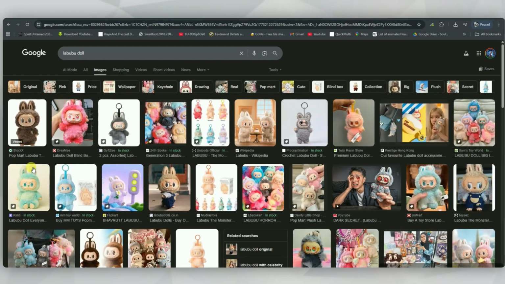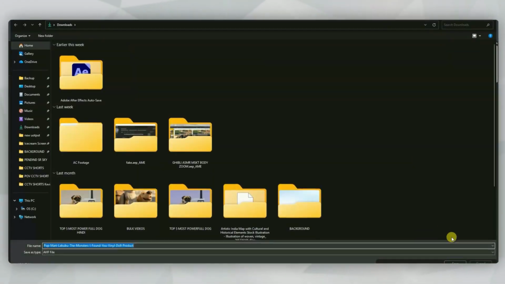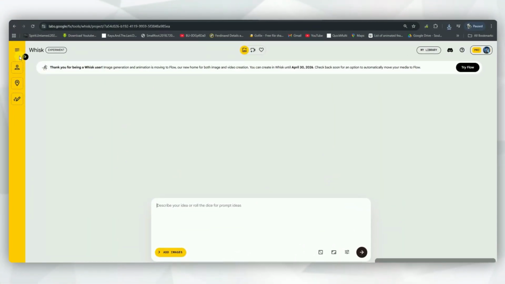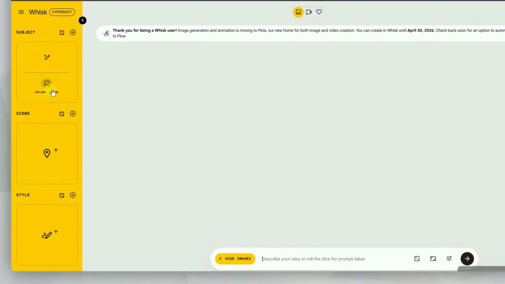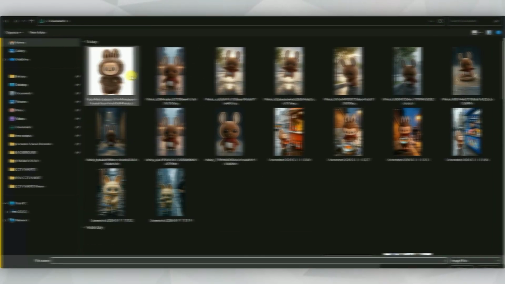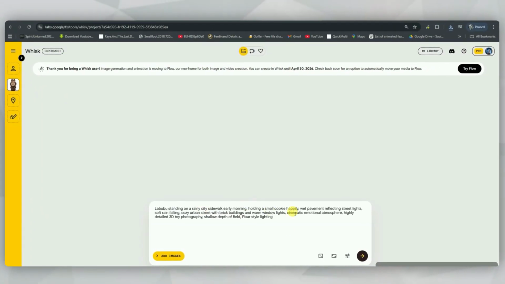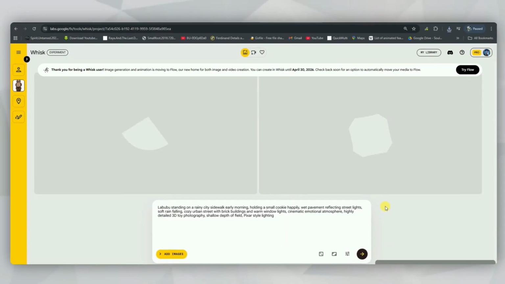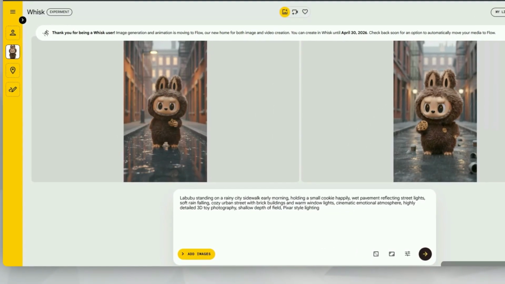Then download any image that you think looks perfect for your character. After that, come back to the tool and click on the side panel. You'll see an option to upload a subject image. Upload the image you downloaded, then paste the same master prompt again. Now when you generate the image this time, you'll see that the result is pretty much perfect.